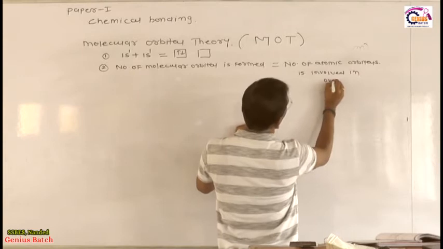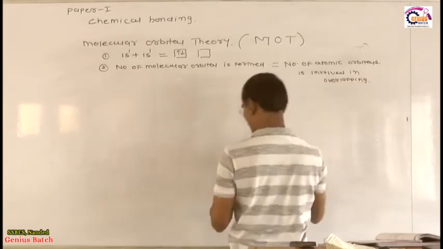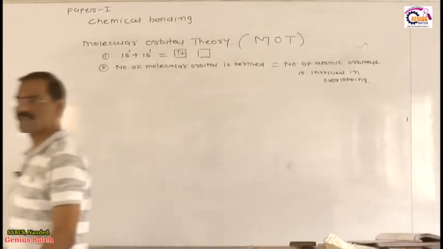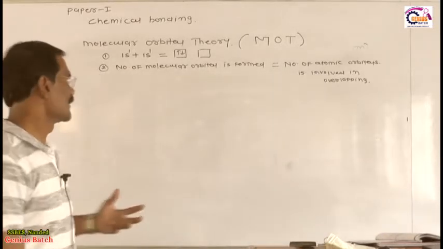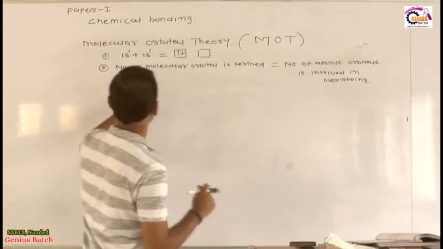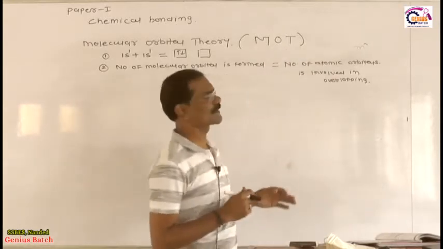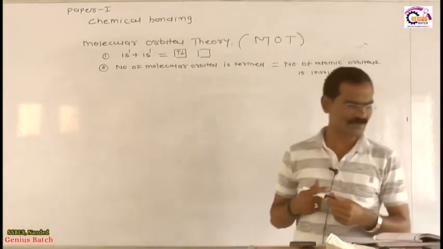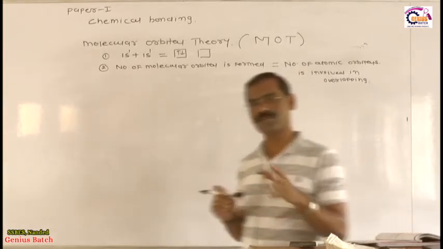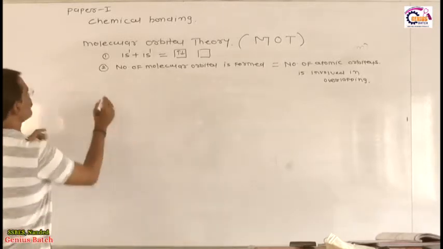The number of molecular orbitals formed is equal to the number of atomic orbitals involved in overlapping. This is another important and interesting point. Whenever we discuss the number of molecular orbitals formed, it is always equal to the number of atomic orbitals involved in overlapping. The next point I already discussed with you in the previous videos, so listen very carefully.